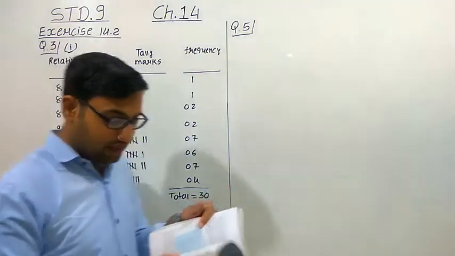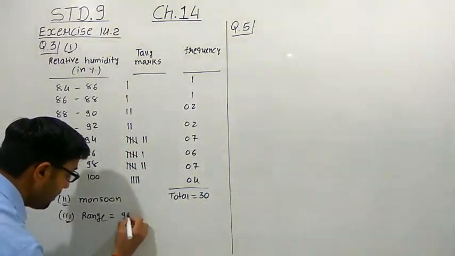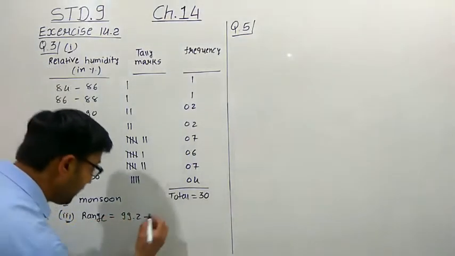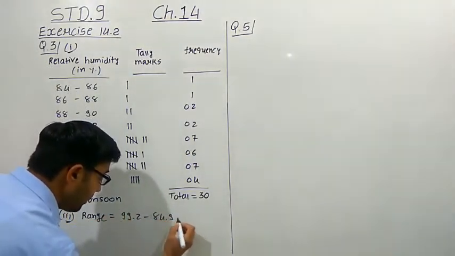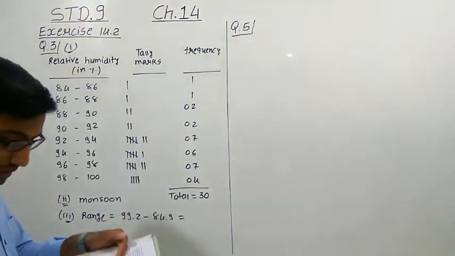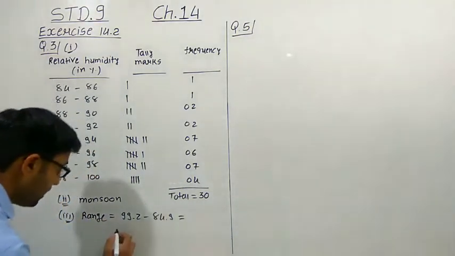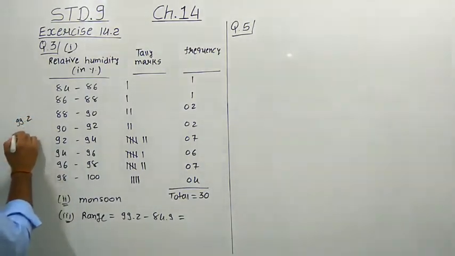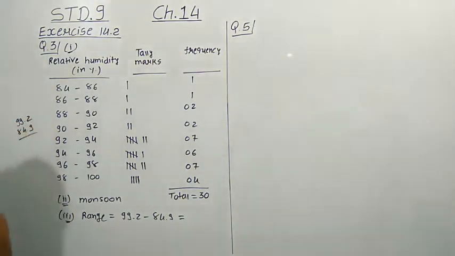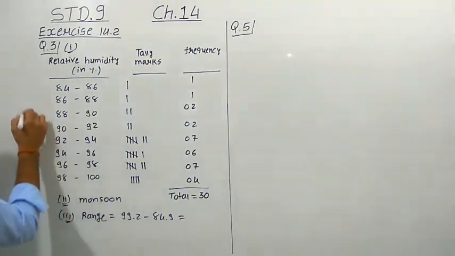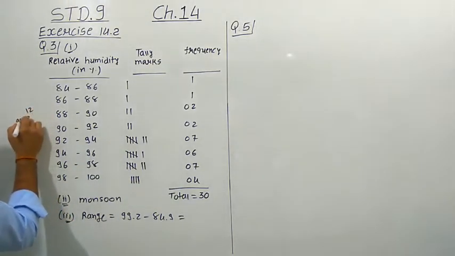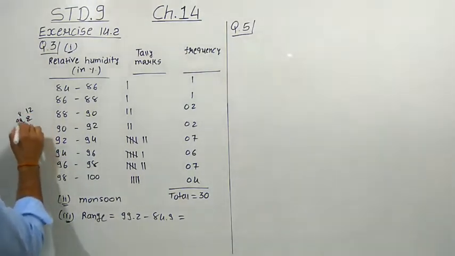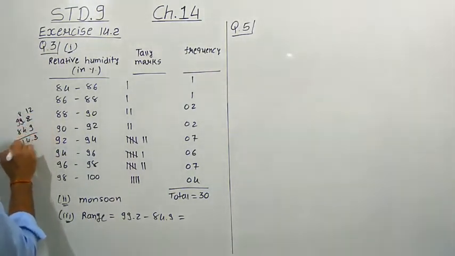Maximum data here is 99.2, and minimum data is 84.9, and we subtract this, we get the answer. 99.2 minus 84.9. Let us subtract here. Here we get 3, 4, 14.3.